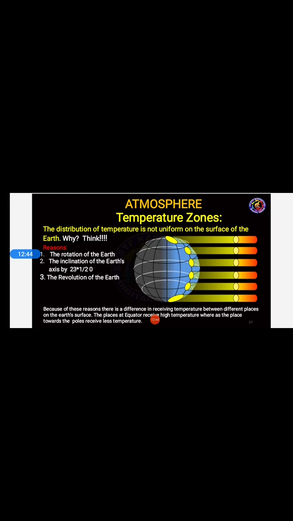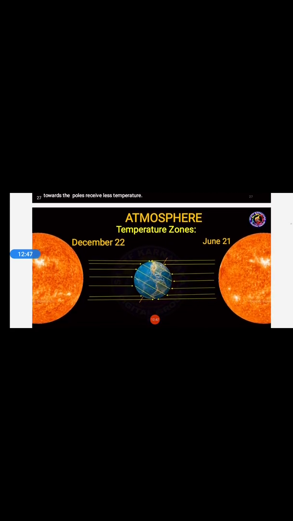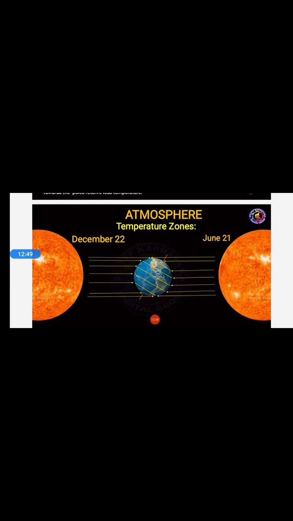Got it? Now let us see the temperature zones according to the year. For example, students, according to the month, we have different kinds of climates, for example summer, winter, monsoon. These are the different kinds of climates we have. They occur because of the revolution and rotation of the earth. As the earth rotates around the sun, day and night are caused. If the earth's revolution is completed once in a year, what happens?